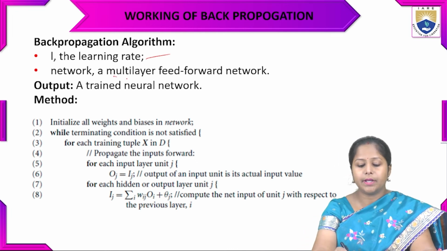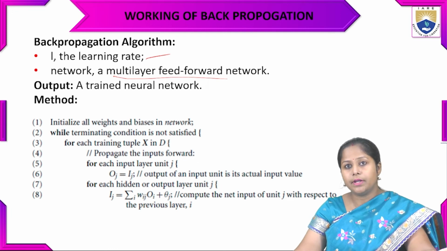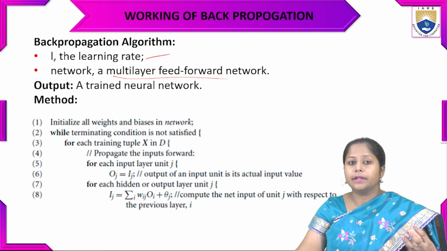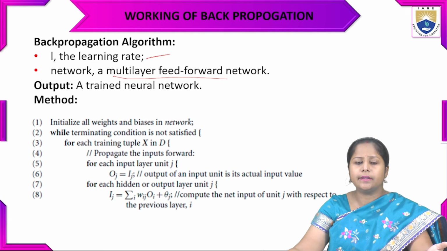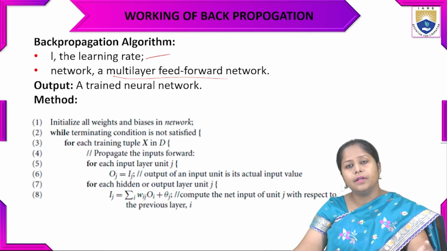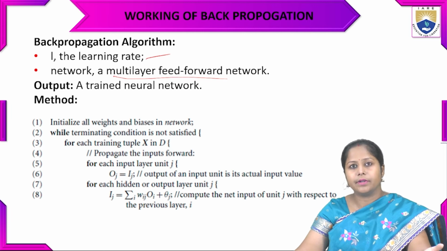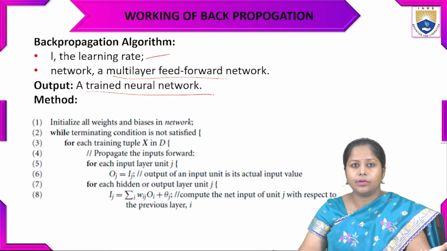The network will be a multi-layer feed forward network. What is feed forward? It feeds all the weightage and the inputs, and then forwards them to the next layer. That is the feed forward network. The output will be what we want as the desired output, a trained neural network.